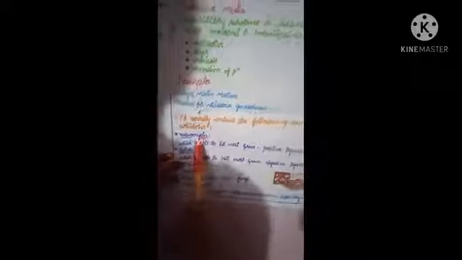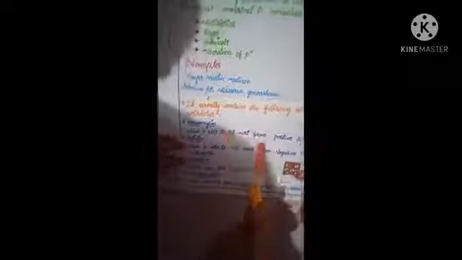Vancomycin is used to kill most gram-positive organisms. Vancomycin is able to kill most gram-positive bacteria. Next, colistin. It is able to kill most gram-negative organisms except Neisseria. Except Neisseria, it will kill all the gram-negative organisms.